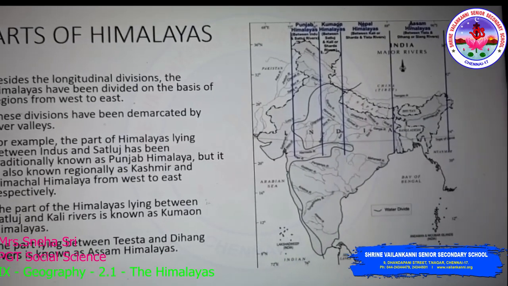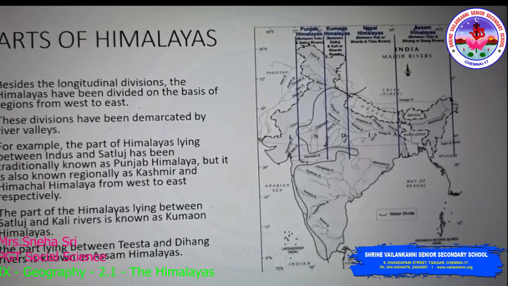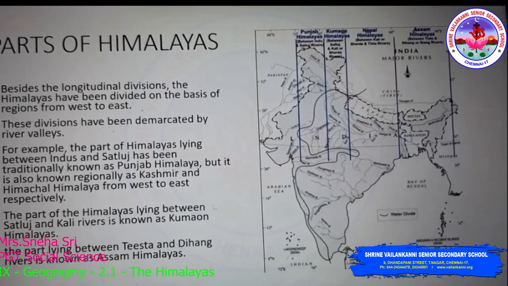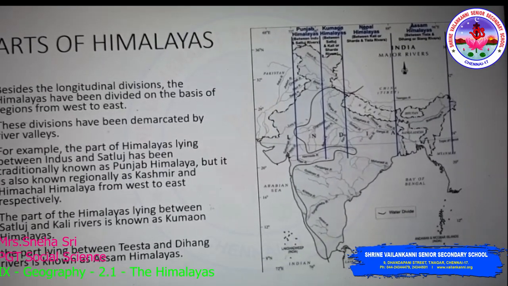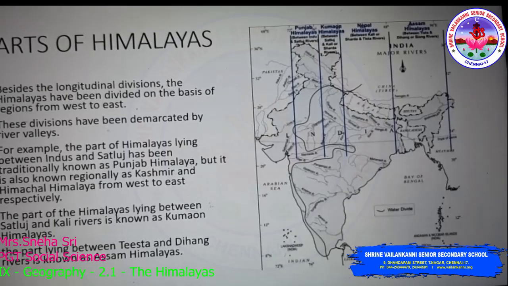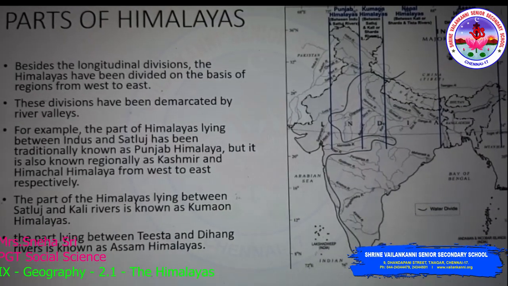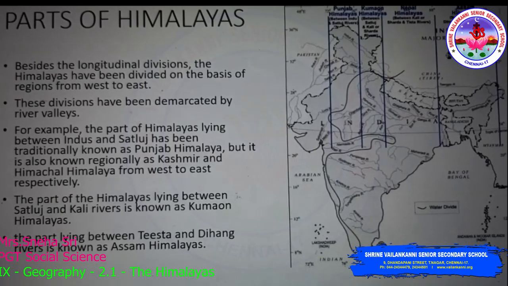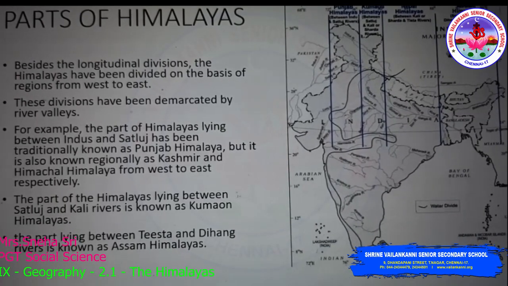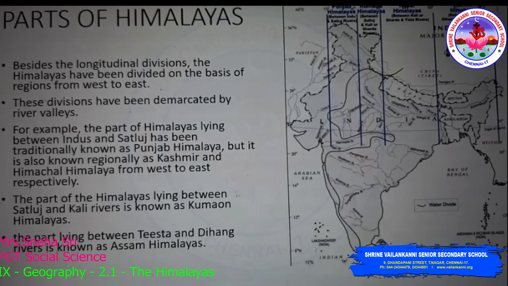These divisions have been demarcated by the river valleys, that is, based on the river valleys, we have set boundaries for these divisions.